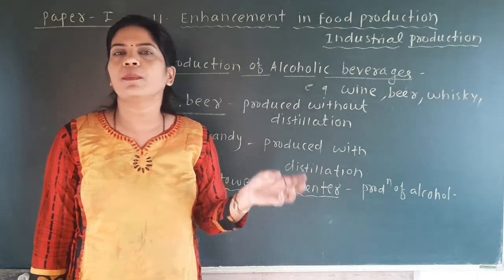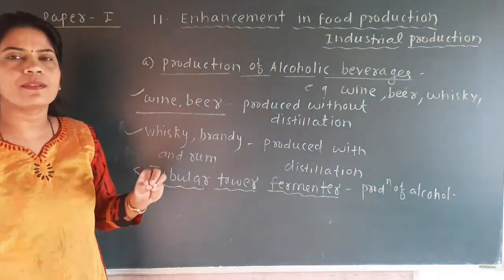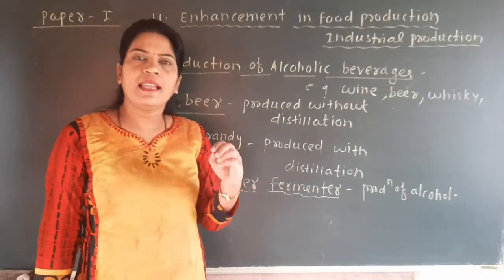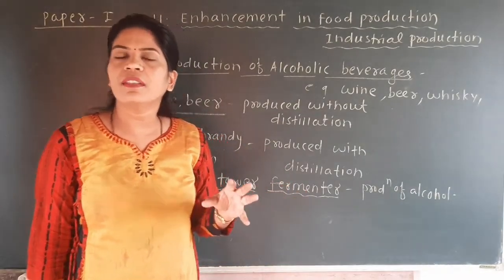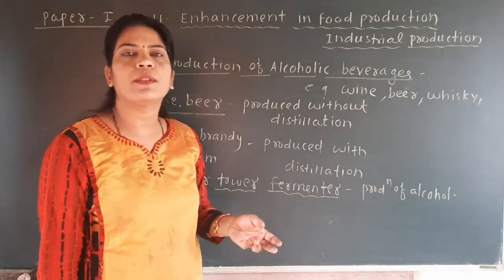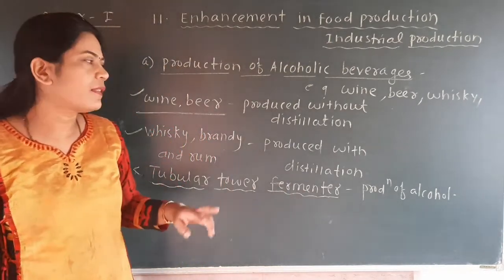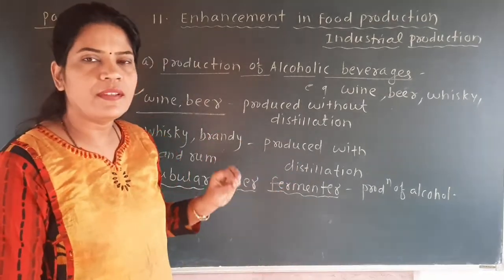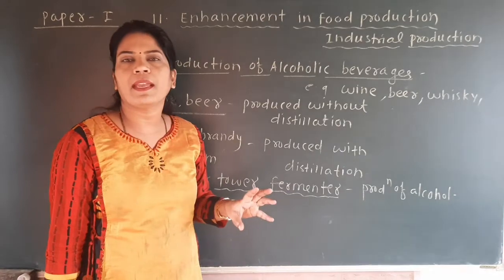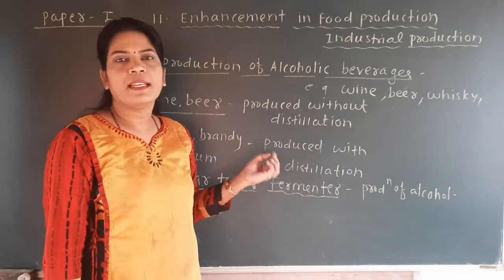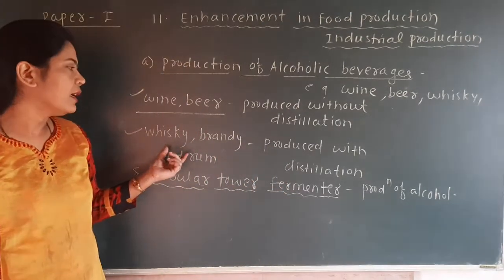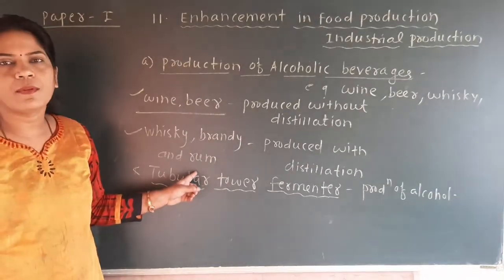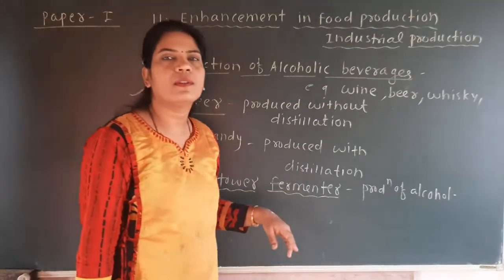And after collection of the vapors or the fumes from these beverages, they get cool. काही काळानंतर ते थंड होतात आणि परत त्याचं रूपांतर लिक्विड मध्ये होतं, आणि त्या प्रोसेसला म्हणायचं डिस्टिलेशन. आणि अशा लिक्विड फॉर्म मधली ब्रँडी, व्हिस्की किंवा रम मग बॉटलमध्ये पॅक केली जाते आणि it can be sold in the market. So here the distillation process is only carried out for these 3 alcoholic beverages and it is not carried out for the wine and beer.